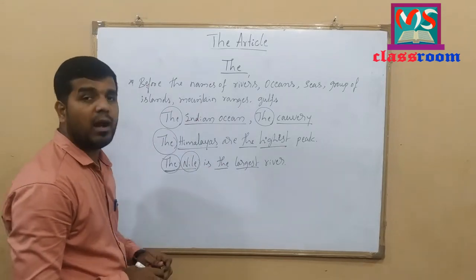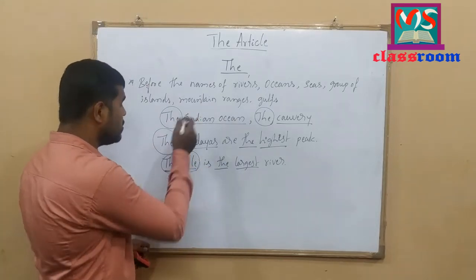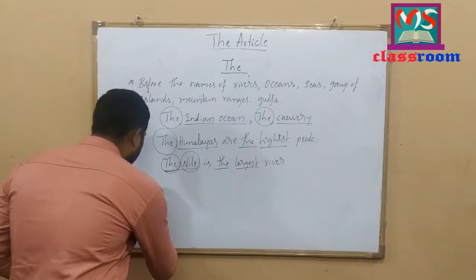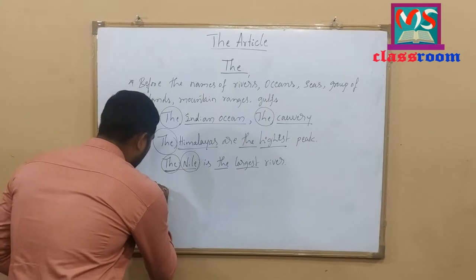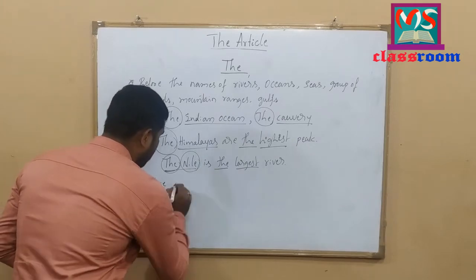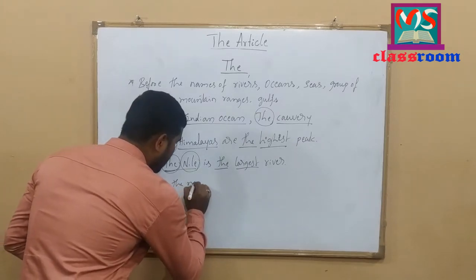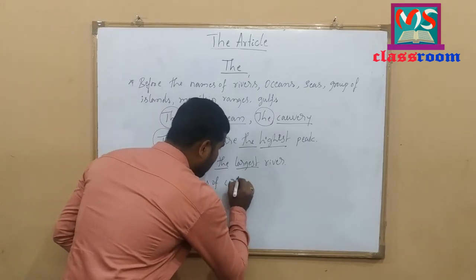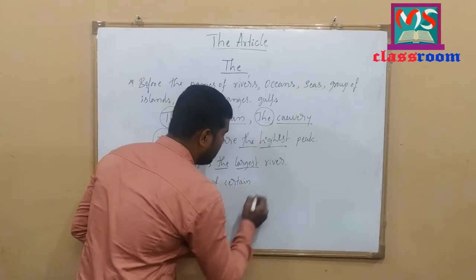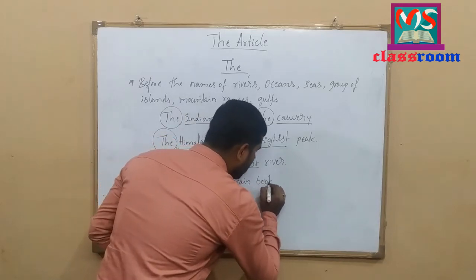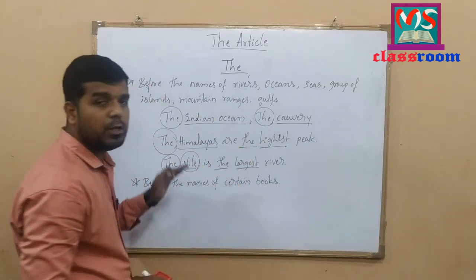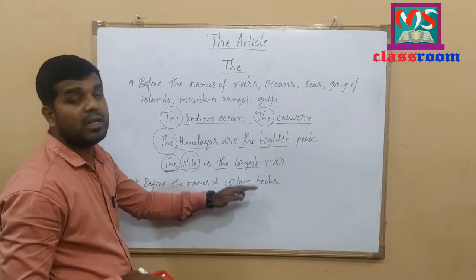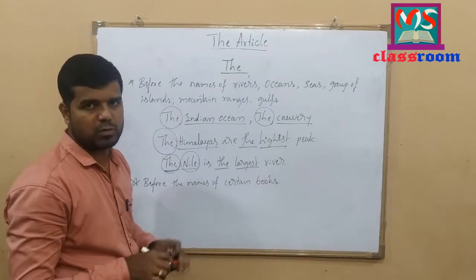Here, the definite article the is also used with the names of certain books. Especially, we use the definite article the before the names of certain holy books or sacred books.